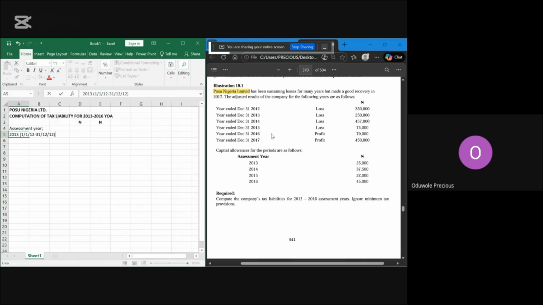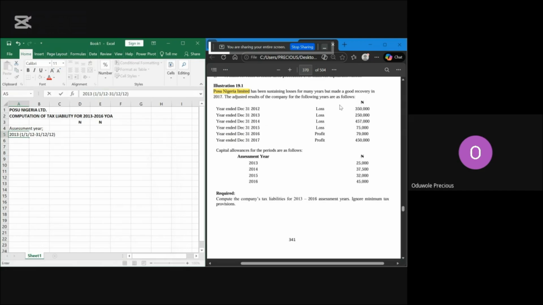So if you are using this date, 1st to 31st, it means it is for the year ended. So when you come here, this is year ended 31st December 2012. If you start something from January to December, or within any 12 month period, that's the year ended, which is 12 months complete. So this year end, 31st December 2012, is what we are going to use here.